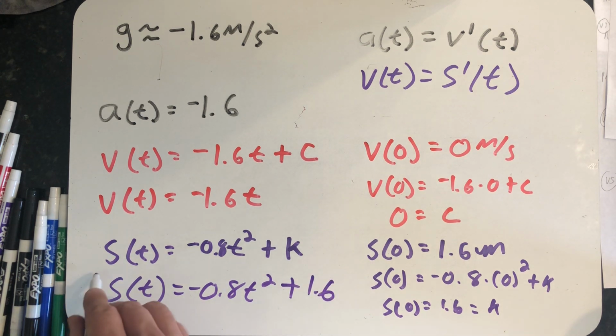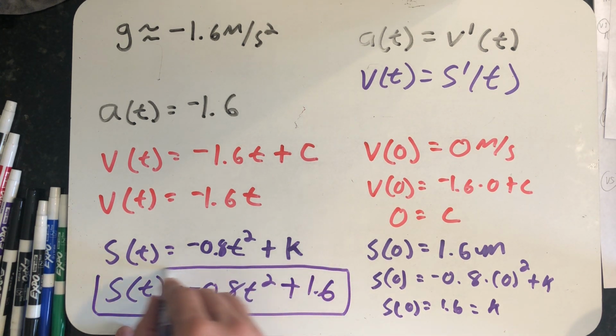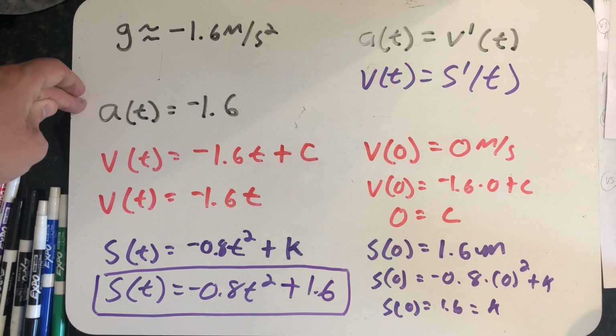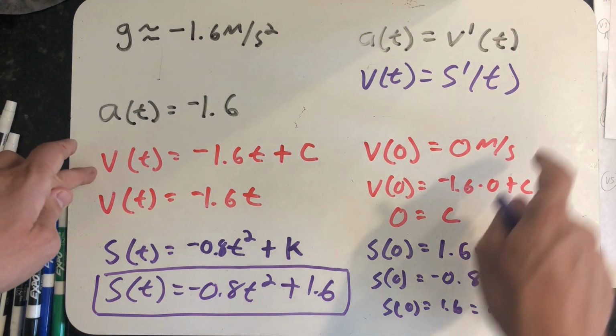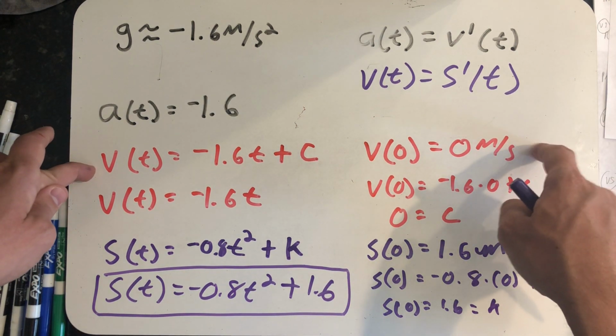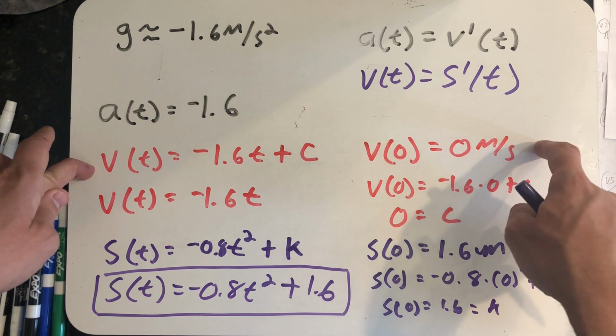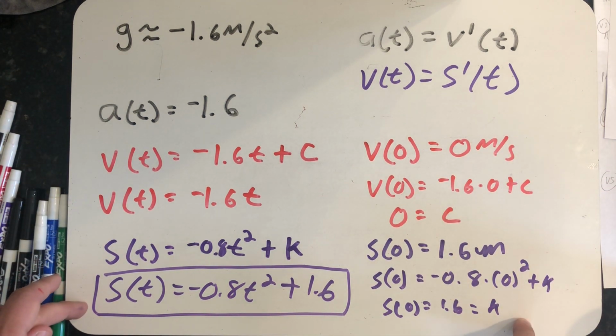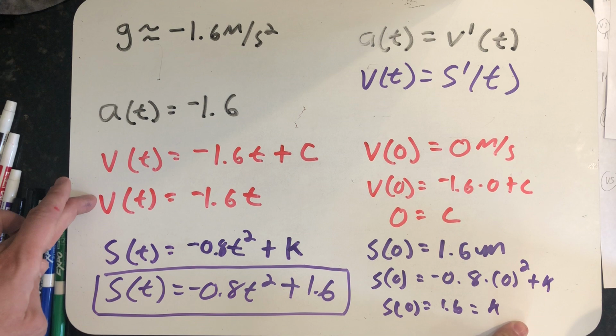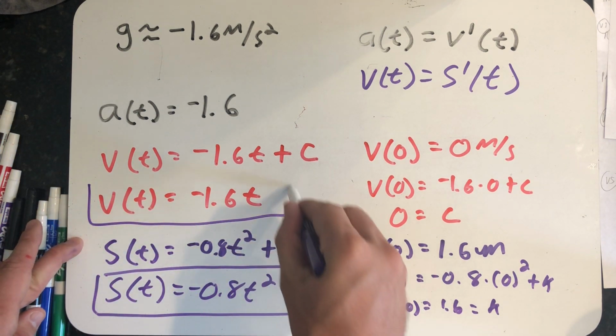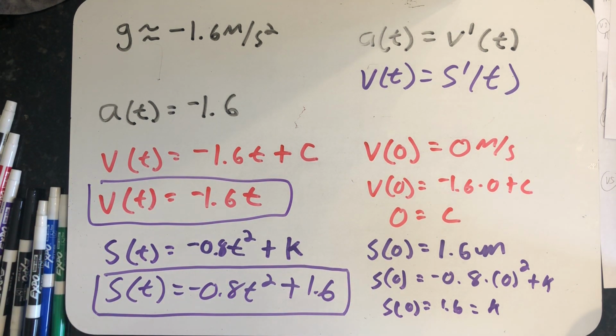So just knowing the acceleration due to gravity on the moon, how fast Commander Scott started, how fast the hammer and feather fell initially, and an initial position, I was able to find both a velocity function and a position function for the hammer and feather as they fell on the surface of the moon.